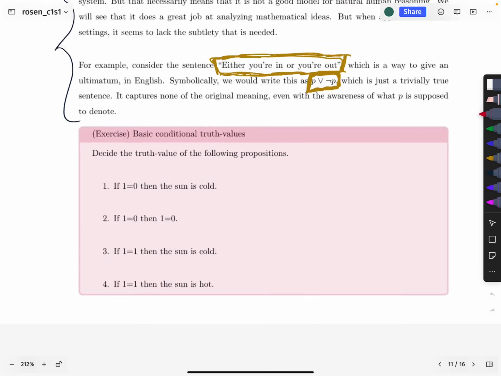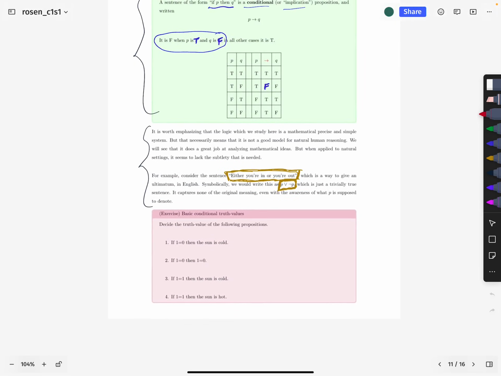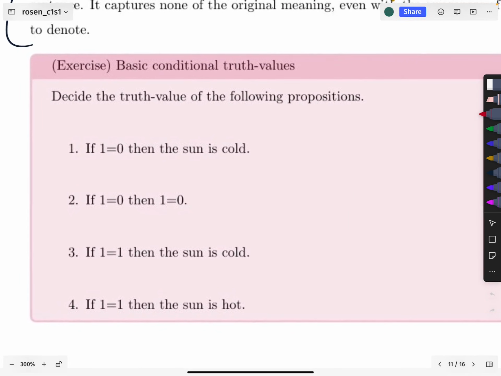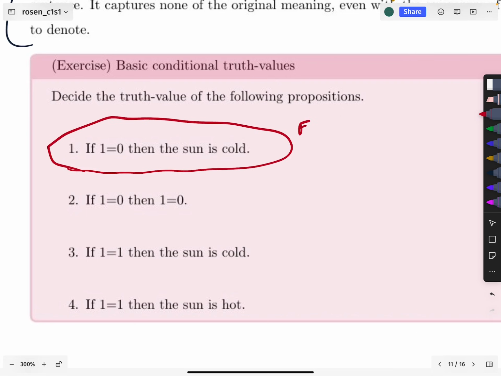Welcome to the next video in the Discrete Mathematics video series, and we are going to solve this exercise from last time where we determine the perhaps counterintuitive truth values of conditional propositions. So this one, if 0 equals 1 then the sun is cold, naturally you would think that that is a false sentence. Primarily just because these two things seem to have nothing to do with each other, so why should that be a true sentence?